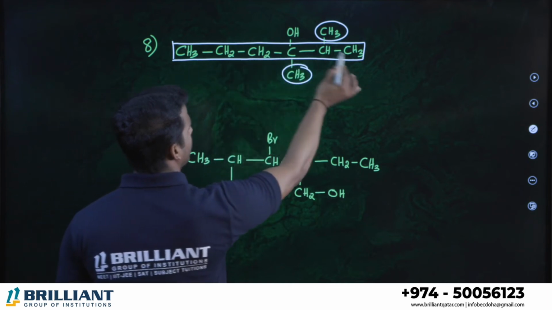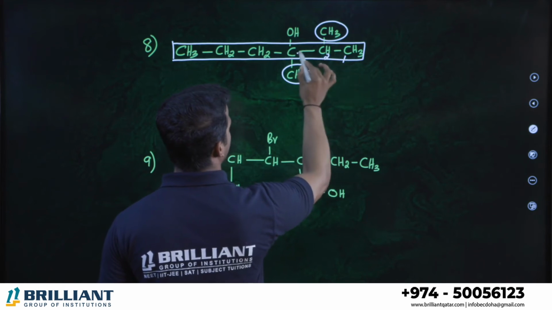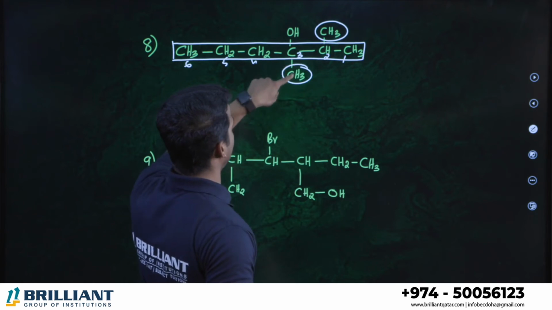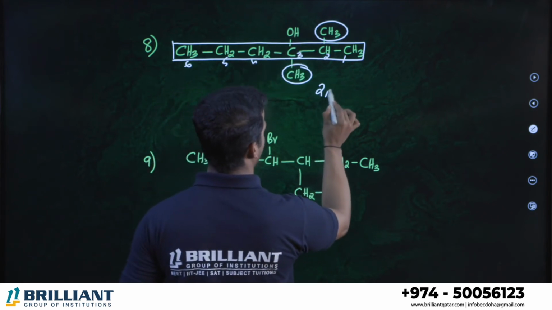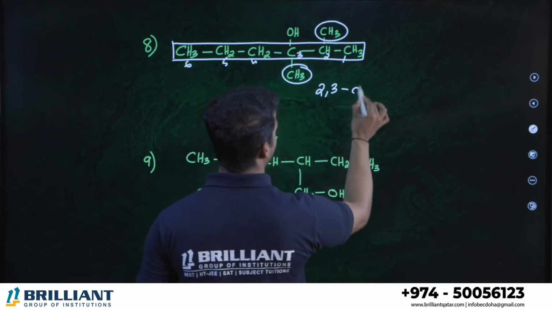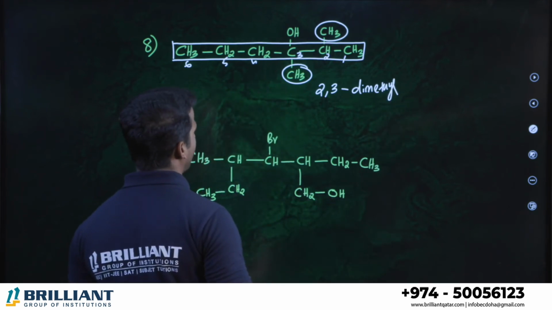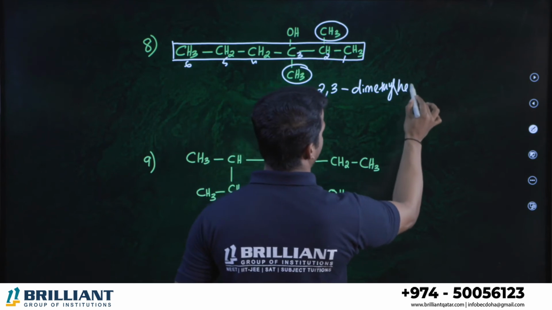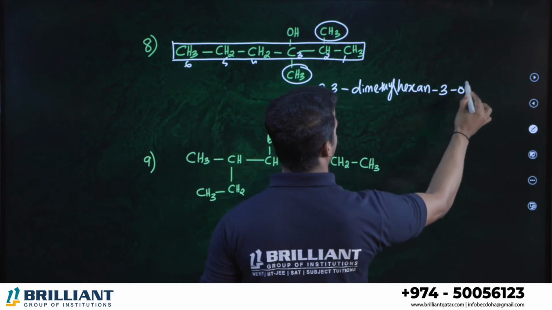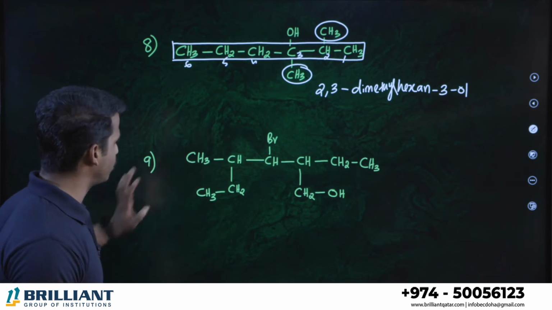Left to right, if you are numbering, alcohol is on the 4th position. Right to left is better. 1, 2, 3, 4, 5, 6. Tell me the name. Second position and third position, 2 methyl groups are there. Therefore, 2,3. Between numbers, comma; after numbers, hyphen. How many methyl? 2 methyl, therefore dimethyl. 2,3-dimethyl. Total 6 carbon, therefore hexane because it is an alkane. Third position, there is an alcohol, 3-ol. Dear all of you, clear? 2,3-dimethylhexan-3-ol. Easy, right?